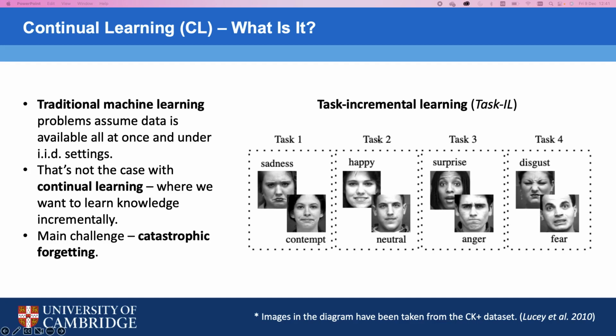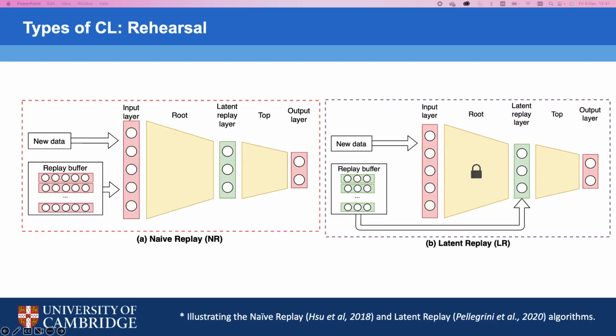on all 4 tasks. However, if you were to simply train the model sequentially, first on the first task, then on the second, and so on, you would overwrite previous knowledge, and your model's performance would gradually deteriorate on previous tasks, and that's a phenomenon known as catastrophic forgetting.